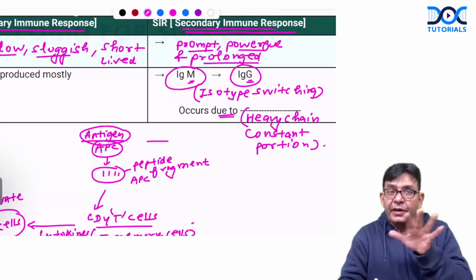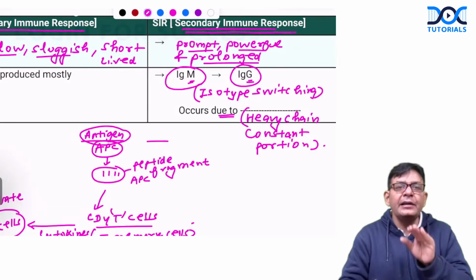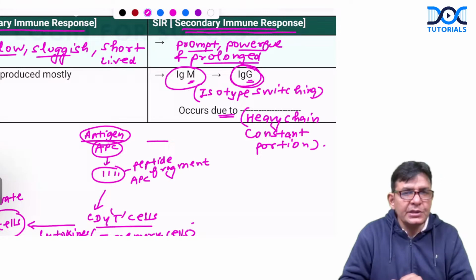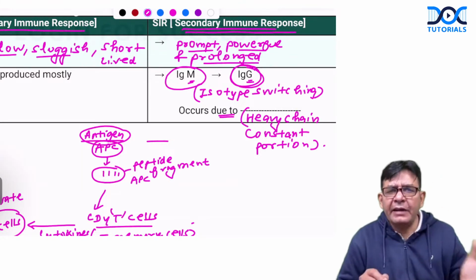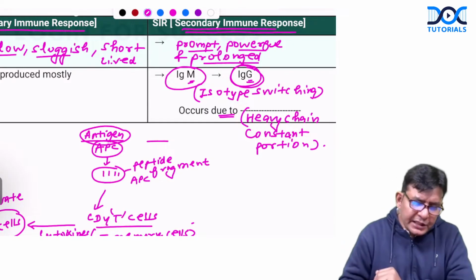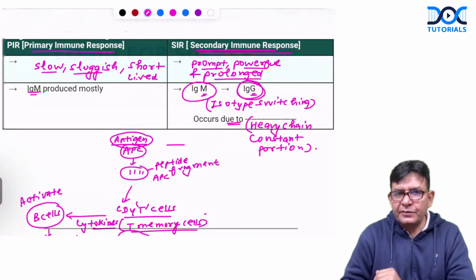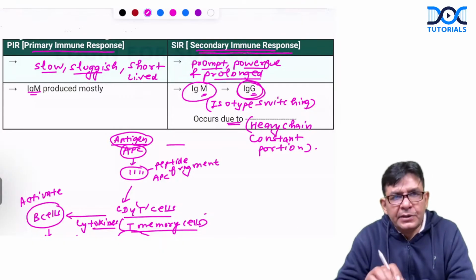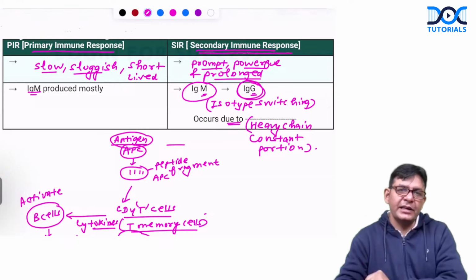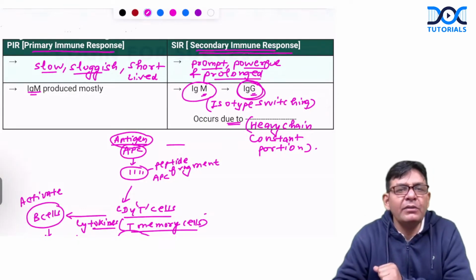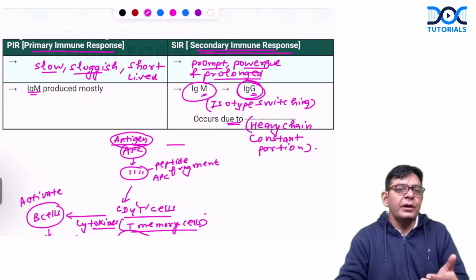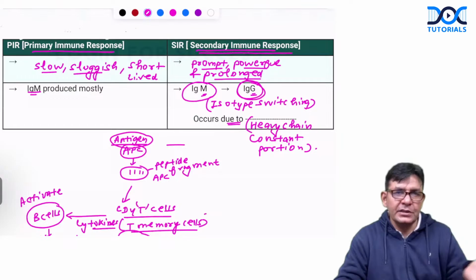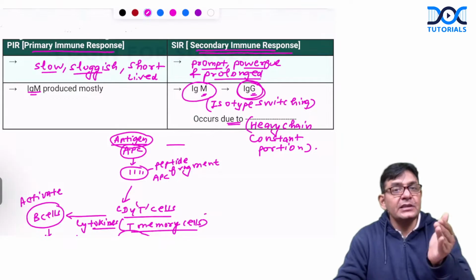Okay, and this will be very powerful. It will be immediate, and the IgG which is produced will sustain for a very long time, might be lifetime also sometimes. So this particular immune response definitely depicts why we need to have two doses of vaccine. This is the reason why we need two doses of vaccine, because the first dose of vaccine proves to be what? A primary immune response for us. And the secondary immune response is the second one.